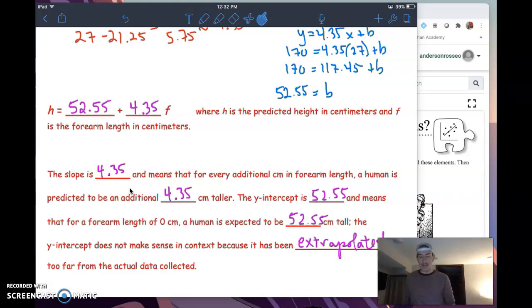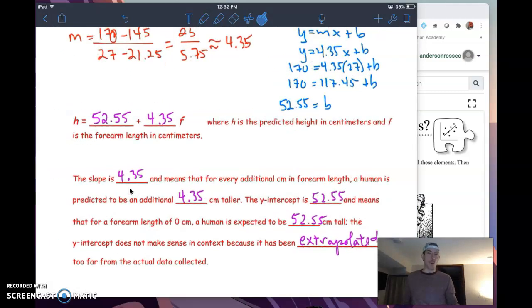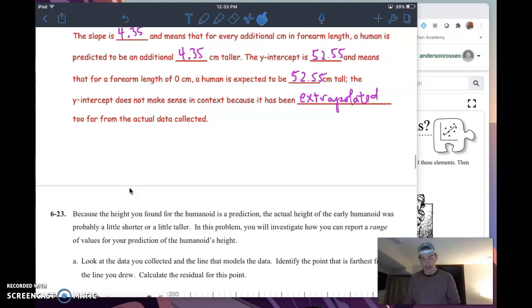It's a measurement outside of our actual data set, so we don't want to be using something like that for the purposes of prediction. If we are going to predict, we want to do that within our known data values.